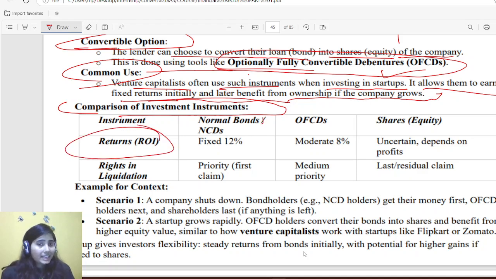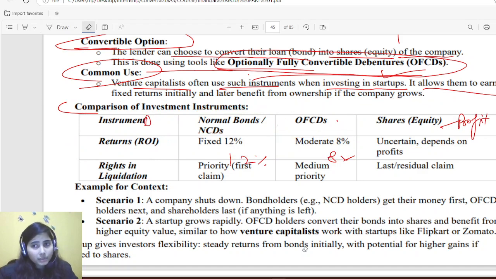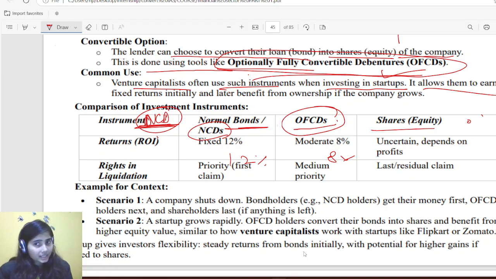So return: in a normal bond there is a fixed return of 12%, in an optionally fully convertible debenture there is a moderate return of 8%, and in shares there is an uncertain return, because it depends upon your profit. Okay. So if we take a normal non-convertible debenture, there is a topic on non-convertible debentures in a coming slide, but right now, if there is a debenture which cannot be converted into equity, first option, then there is a bond or NCD, then an optionally fully convertible debenture, and then a share.